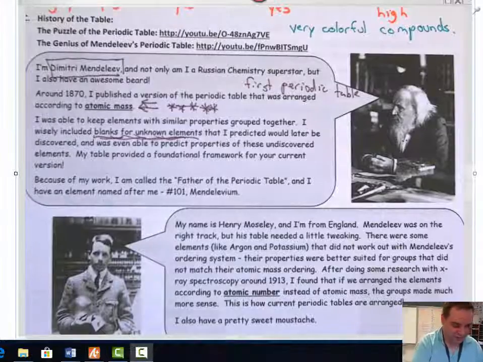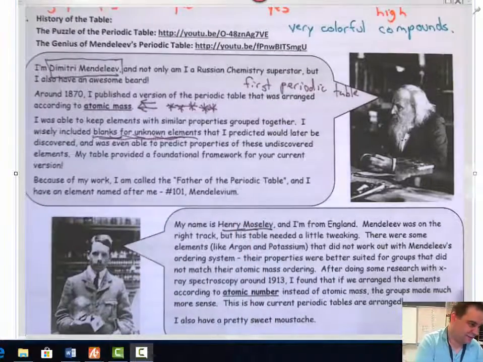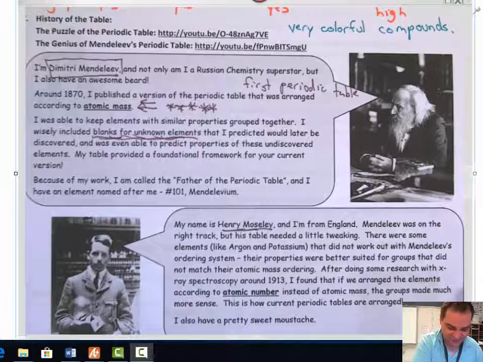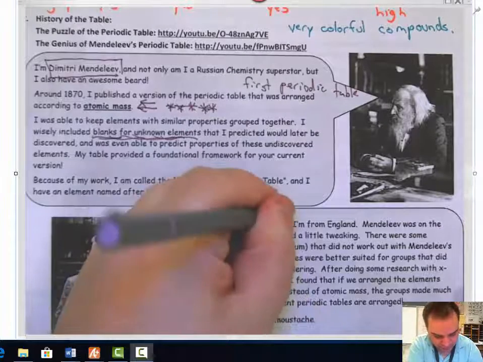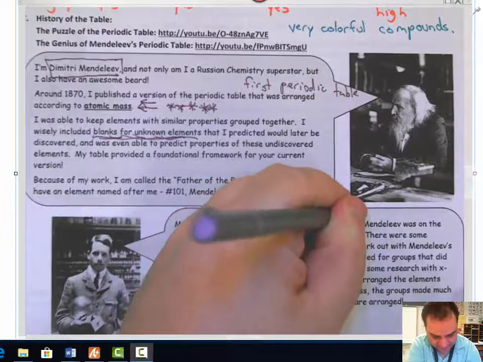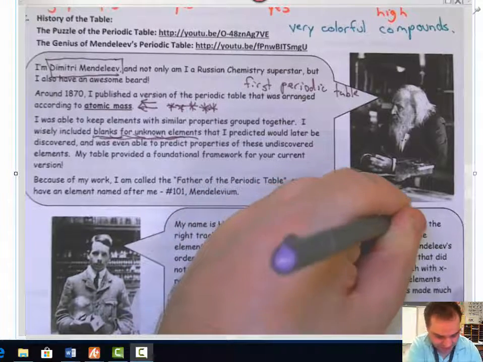Okay, then there was Henry Moseley. He is from England apparently. I think he died in World War One. I think it's kind of sad. He came up with the modern periodic table.